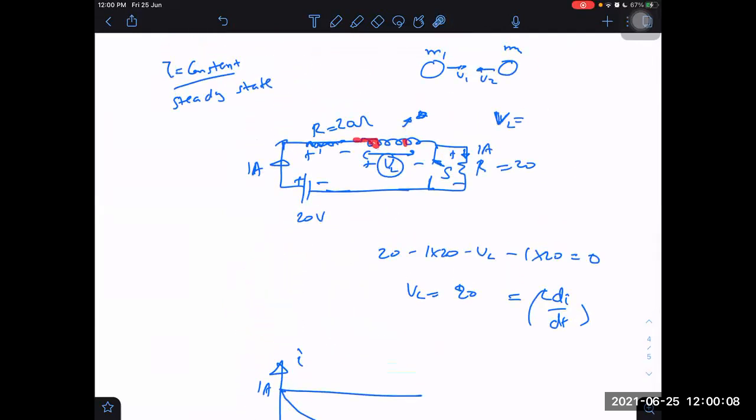Inductors have a tendency to maintain the current as constant, and it was a nice example, because you may be thinking that if I open the switch then the current will suddenly change, but surprisingly it maintains its tendency, and the current will remain 1 ampere and it will start flowing to this side.